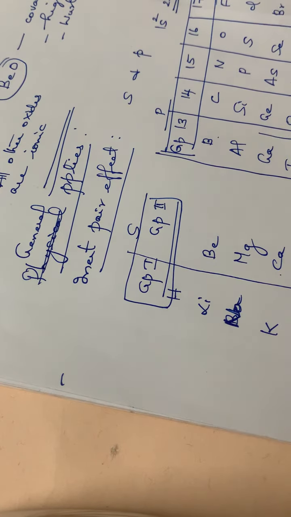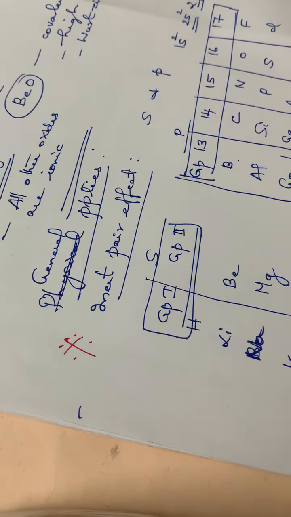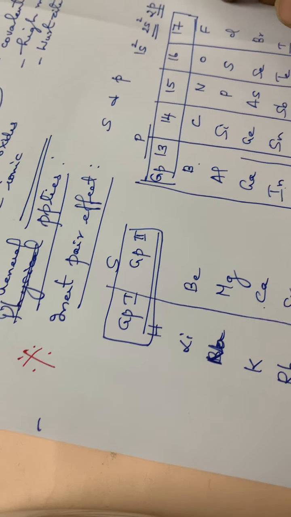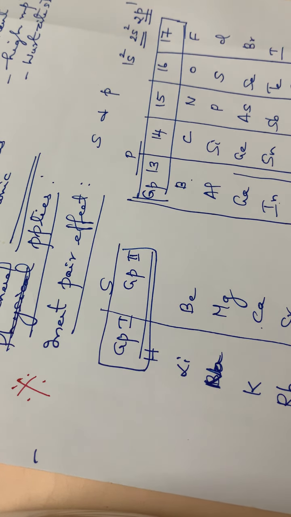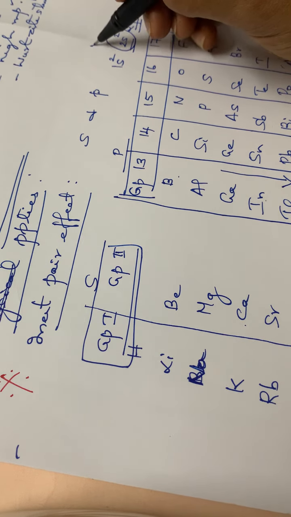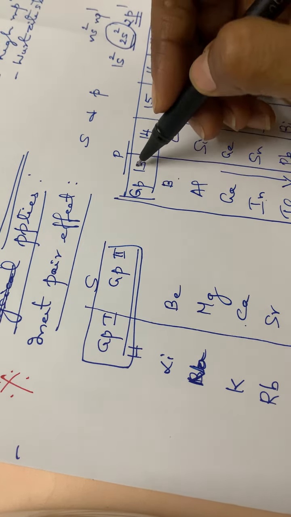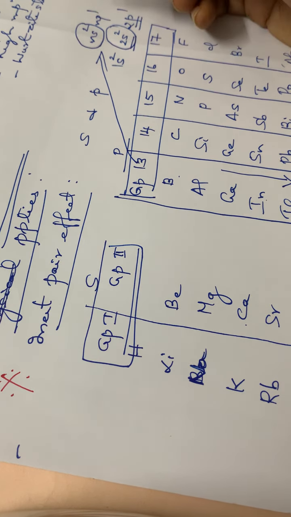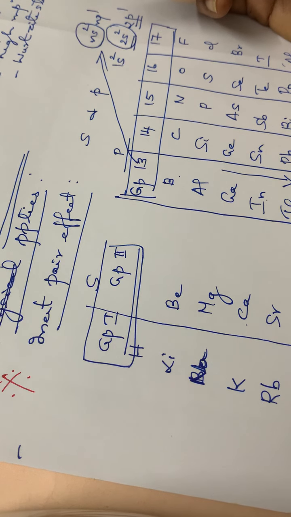Hope you are clear with this inert pair effect. It is very, very important. That is why I skipped it and am teaching you as the last part. Usually it will be asked in your university examination, in section B, that means for a 2-mark or a 4-mark question. So this is the inert pair effect: the reluctance of the s electrons, in the ns2 np1 general configuration for group 13, to take part in chemical bonding is called the inert pair effect. Hope you are clear up to this.